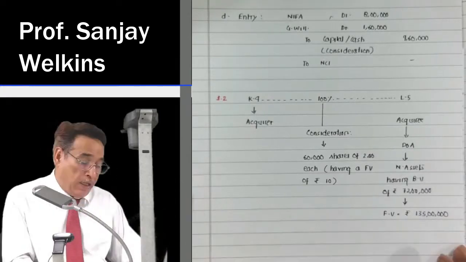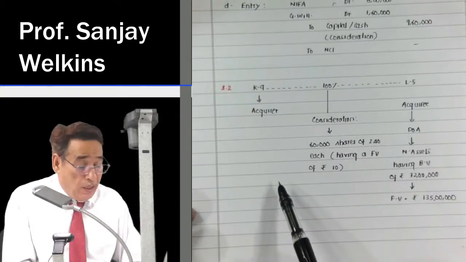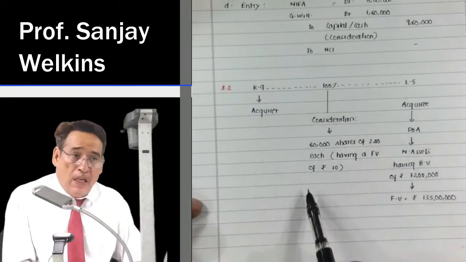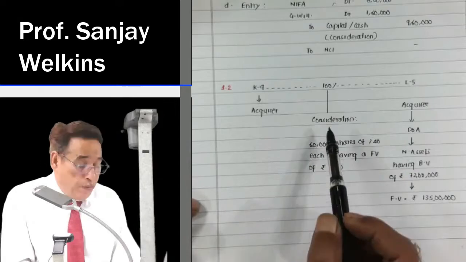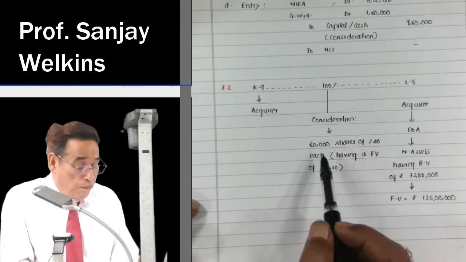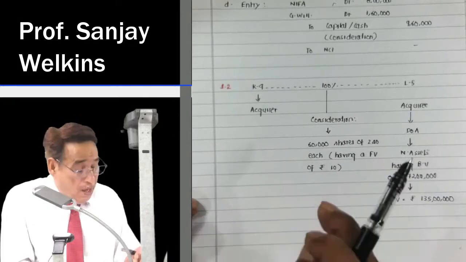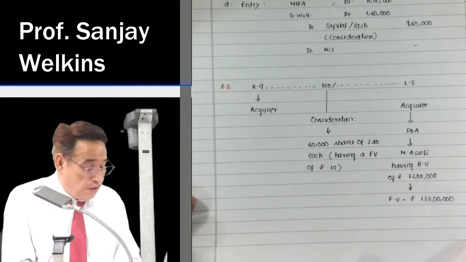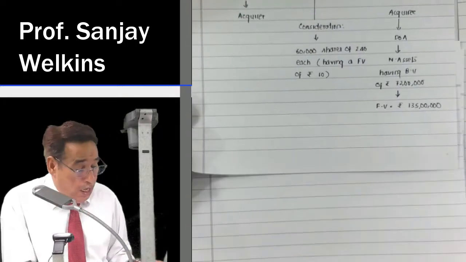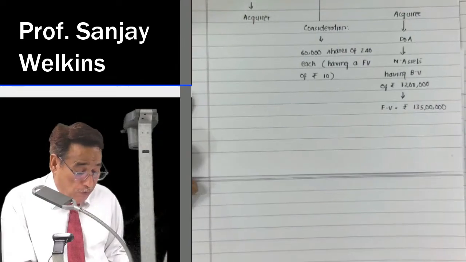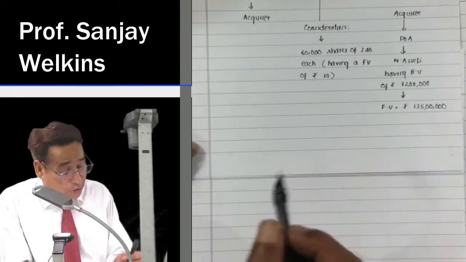What is the question? K9 Limited acquired 100% shares in L5 Limited, and as per the agreement, the acquirer will discharge the purchase consideration by way of issue of 60,000 shares at the rate of 240 each, having a face value of 10 each. Correct? Now in this question, you let me know what will be the amount of goodwill. Try to compute. What should I write here?